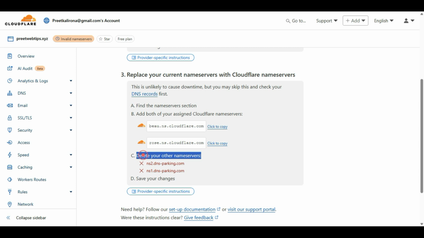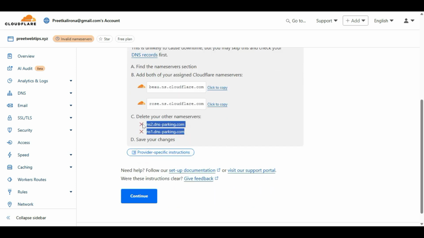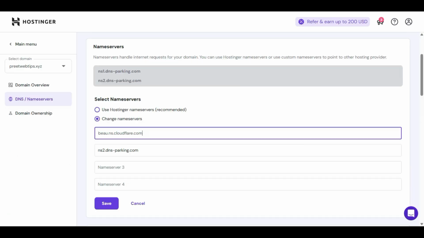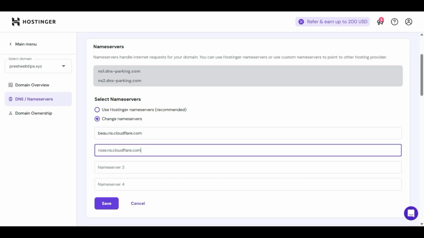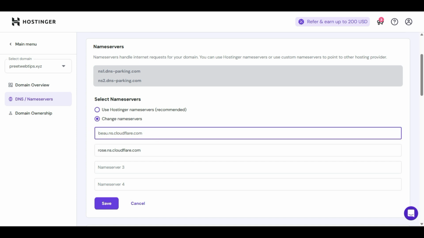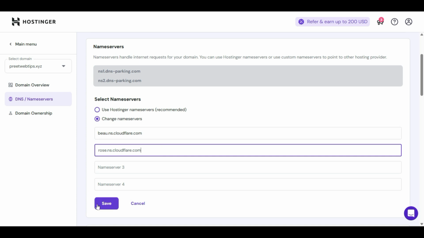It will auto scan and say that these values are already present in your previous name servers. You have to remove them and put in these values. So we are doing the same. Let me copy the next one, rose.ns.cloudflare.com, and put the second one also. Make sure you don't put any space in it, and now click on save.